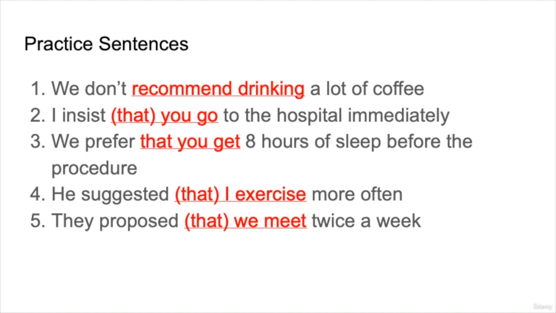You can also use the ing verb here. He suggested exercising more often, but it's more formal, let's say. They propose that we meet twice a week. So again, that is optional, but this is something that is advice or some suggestion for a group of people, which is why we use propose.